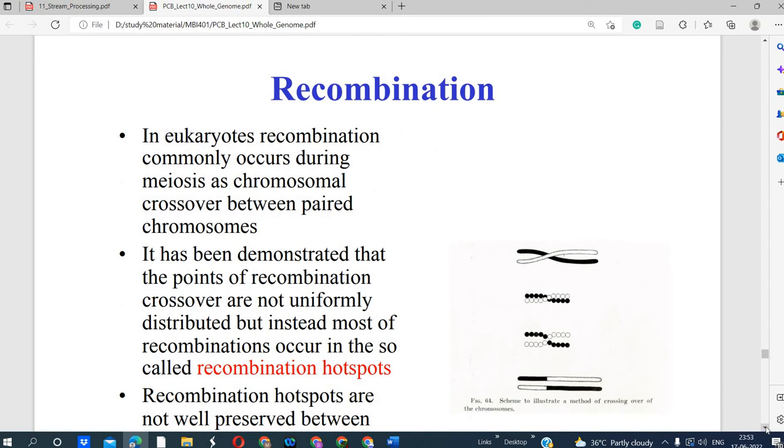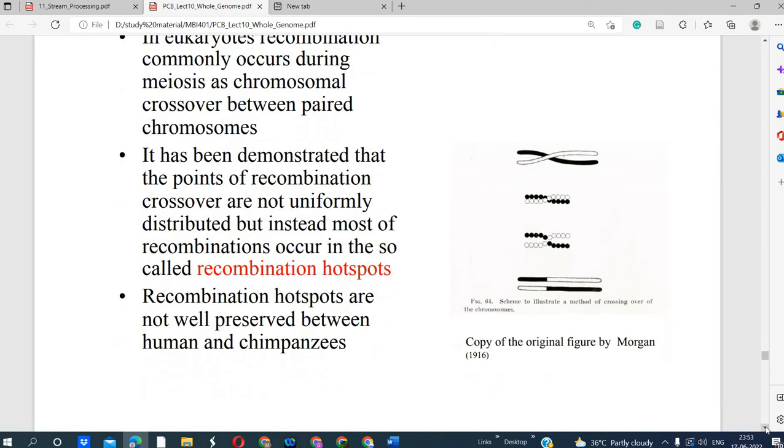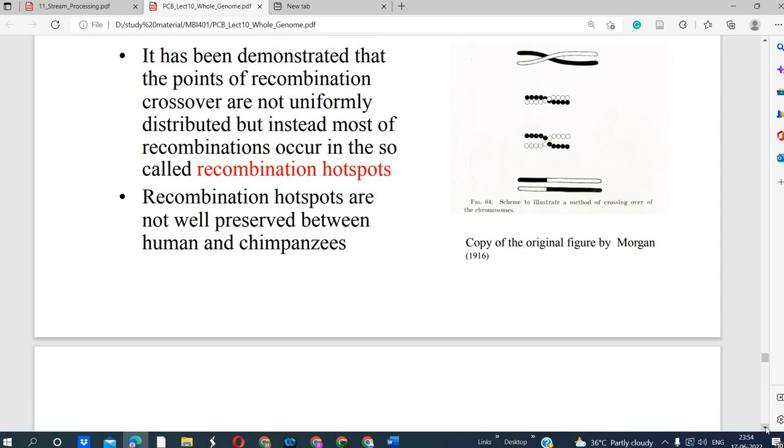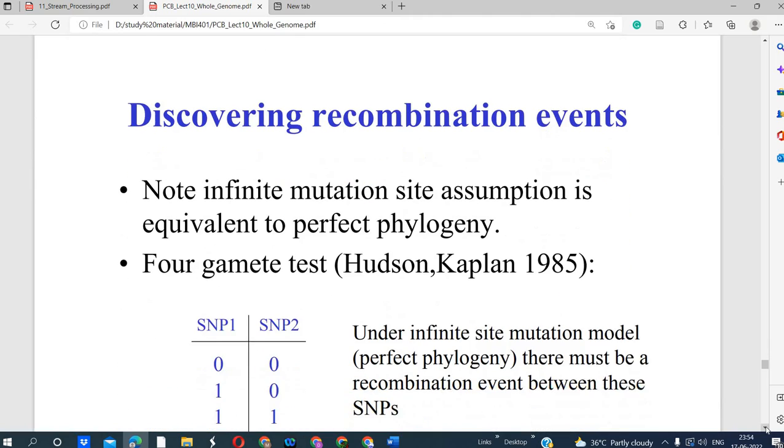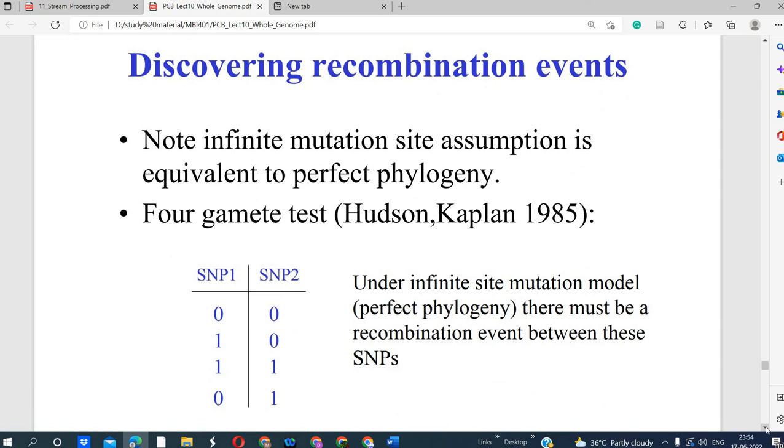Recombination plays an important role in evolution also, because the chromosome is divided into parts and these parts can be exchanged, and this is responsible for the variation in the different organisms. Discovering recombination events: the infinite site mutation model is equivalent to perfect phylogeny.